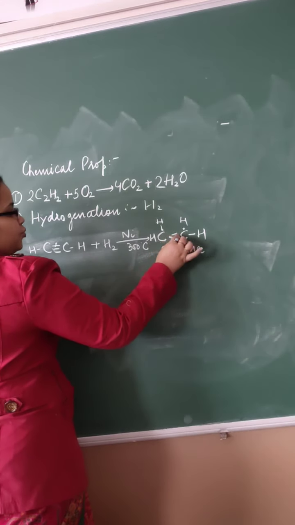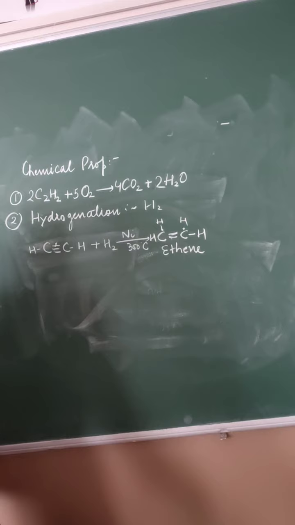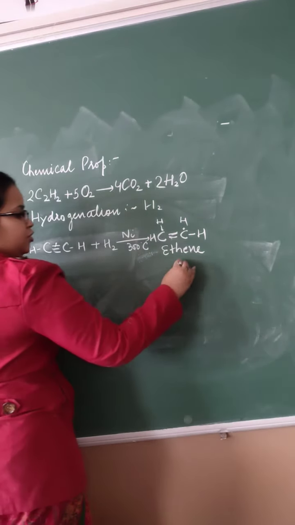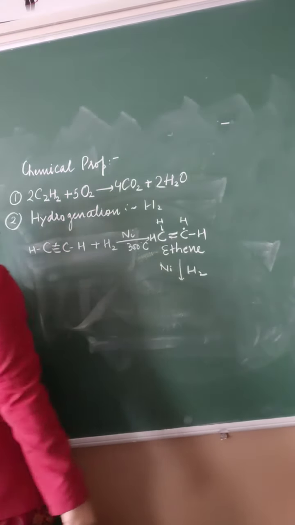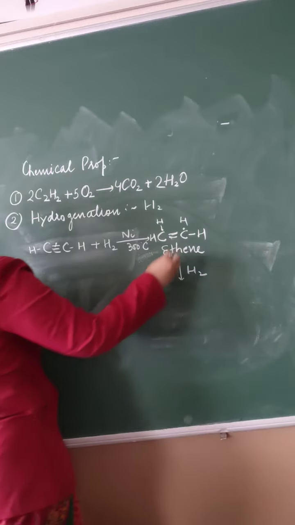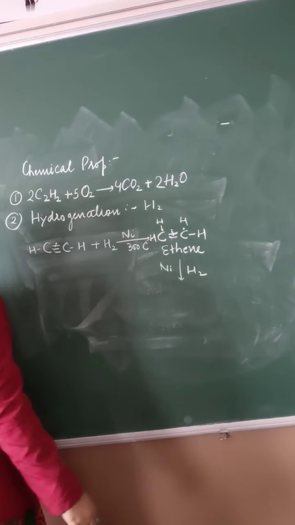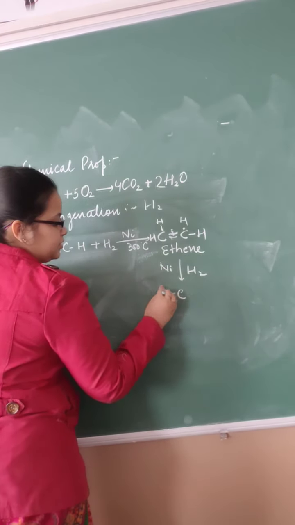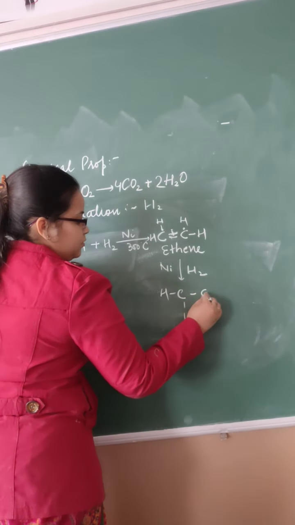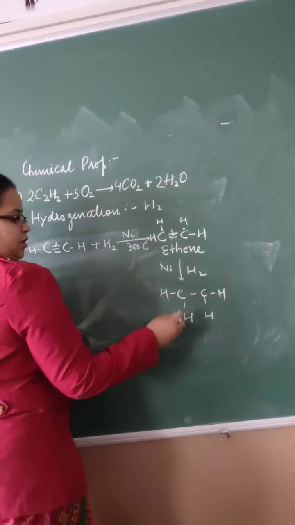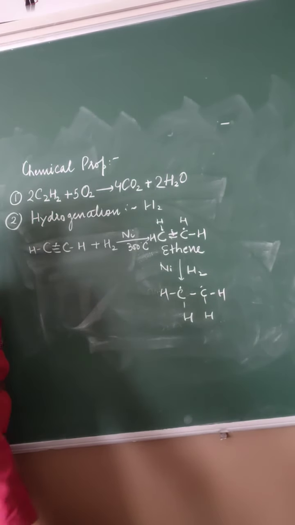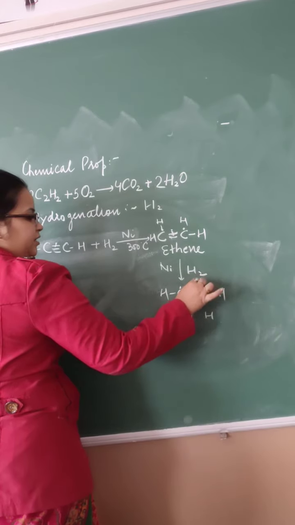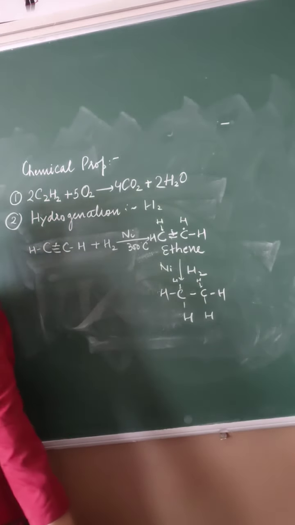Still it is having which bond? Double bond. So still there is a chance that this bond can break and show addition reaction. So again this will react with hydrogen in the presence of nickel at 300 degrees Celsius. Again this bond is going to break. Bond broken means one electron of this carbon is free and one electron of this carbon is free. So one hydrogen will add here and another hydrogen will add here.